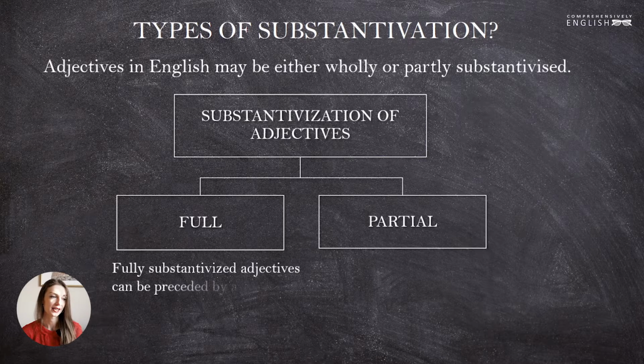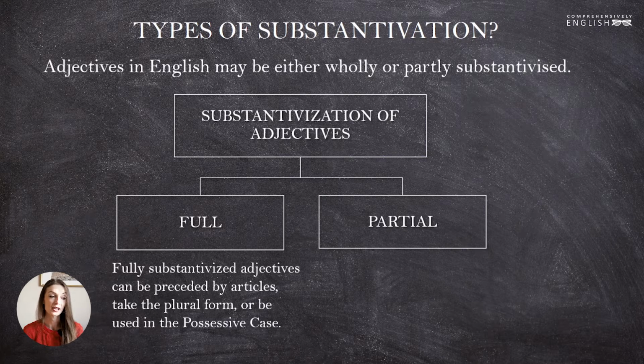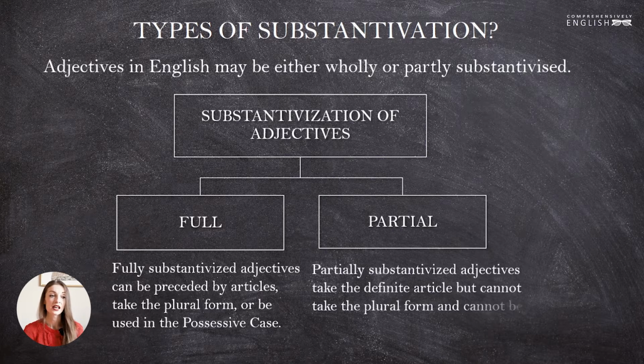Fully substantivized adjectives can be preceded by articles, take the plural form, or be used in the possessive case. Partially substantivized adjectives take the definite article but cannot take the plural form and cannot be used in the possessive case. Examples of adjectives that are fully substantivized and are widely used in the language are an intellectual, a native, a grown-up, a male, a female. These adjectives are used as nouns every day in many different contexts.